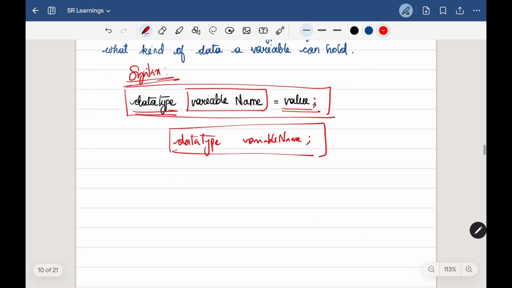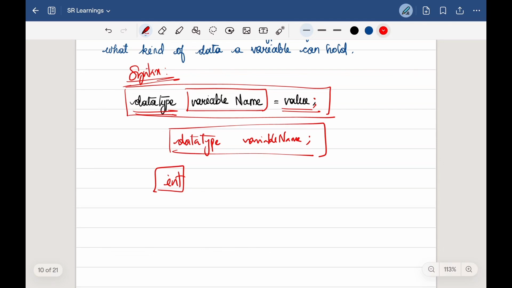Now let me go with some examples. So far I didn't tell you anything about data types, no? So I'm just going with int. This is one of the data types. It will contain numbers from negative to positive. For example, I can go with negative 5, 4, 0, 1, 2, 3. All these numbers come under integers, and to mention an integer we use int as a data type.